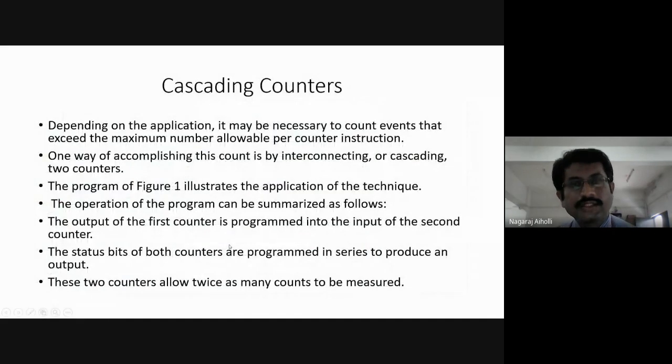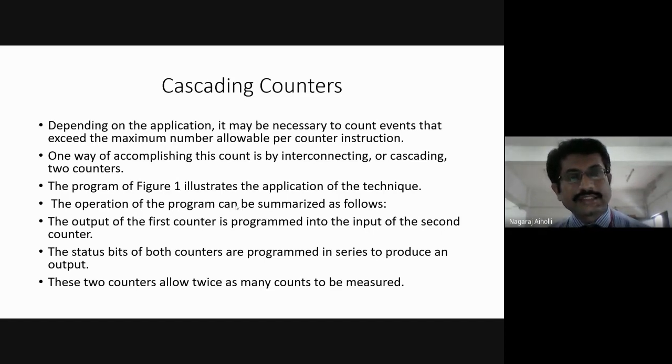Is the screen visible? Screen is visible? Yes, sir. Am I audible, friends? Sound is clear? Sound is clear, friends? Yes, sir. Okay, fine. Okay, thank you.